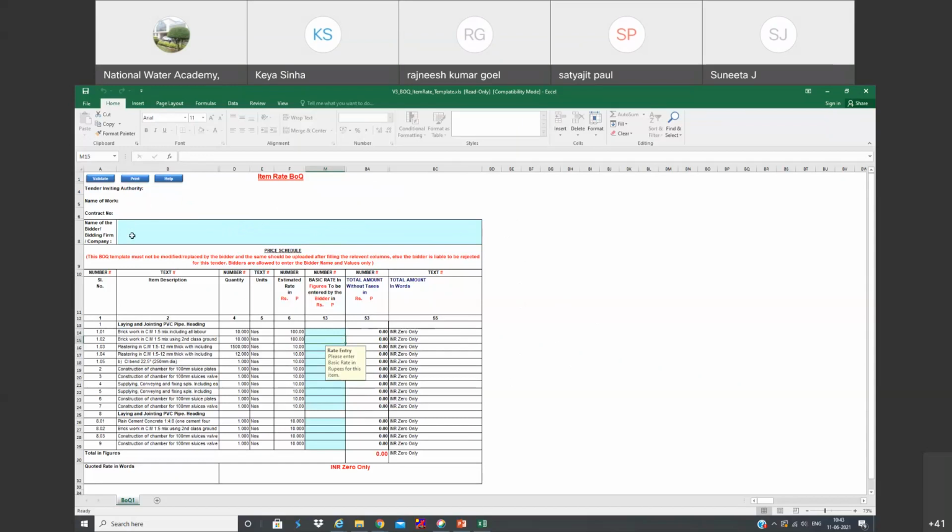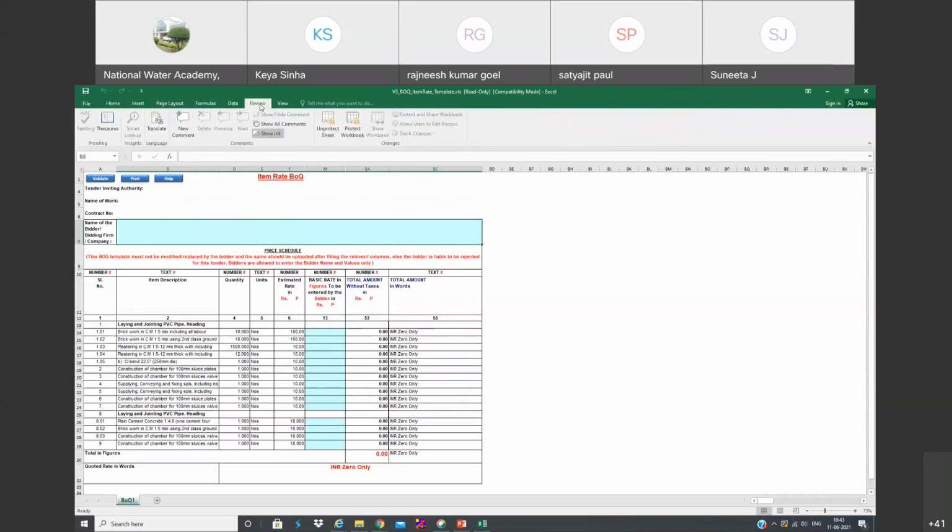He has to only quote this part, the rate at which he would like to provide the work or services. So this is the uneditable document. In fact, this is a locked document. First we need to unlock it. For all the documents downloaded from the CPP portal, to unlock, we click Review, and here you can click Unprotect. The password is going to be default for all the documents. The password is test, TEST.